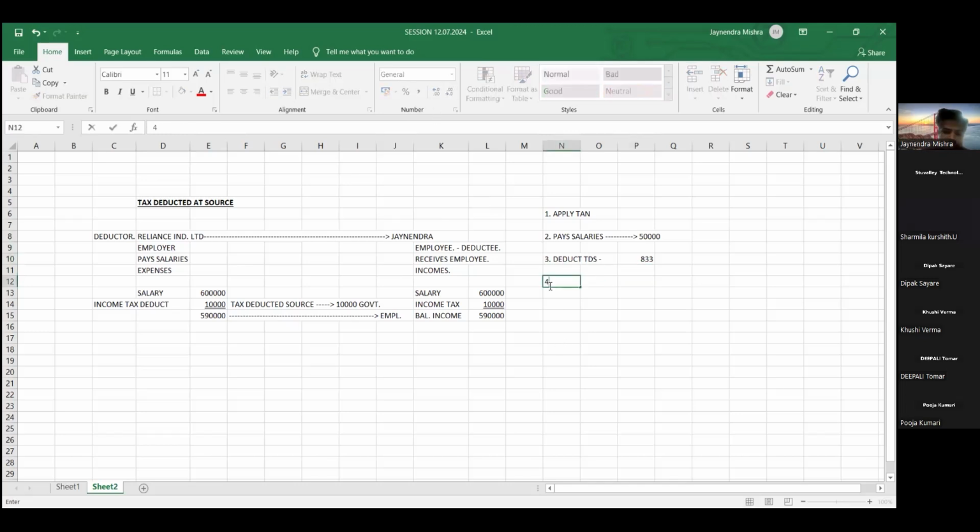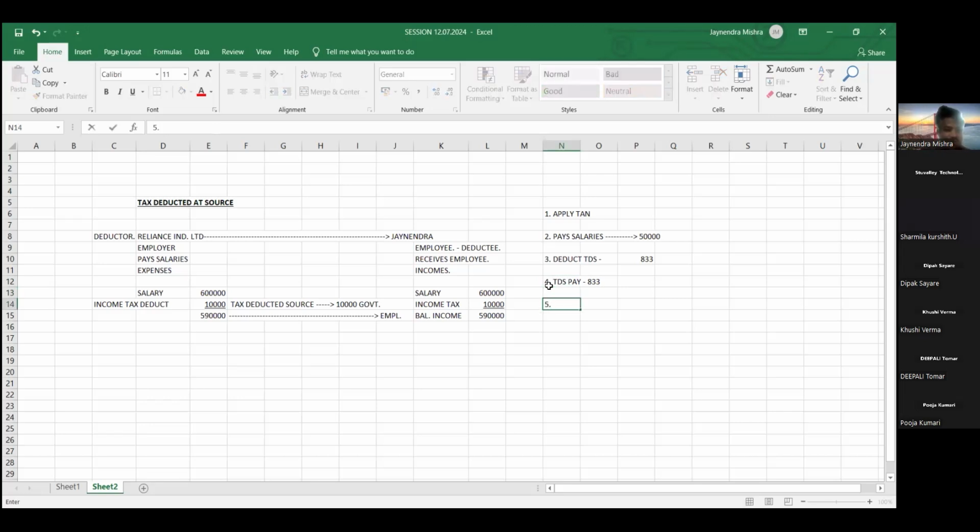Then, friends, what we have to do? Whatever tax is deducted, that TDS, we have to pay. Who has to pay, friends? The deductor has to pay. So what is the first step? Deductor has to apply for TAN number. Then every month, whenever deductor pays the salary, deductor has to deduct the tax. That tax deductor has to pay to the government.